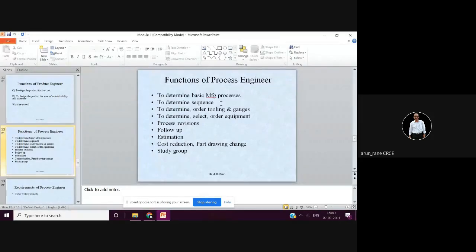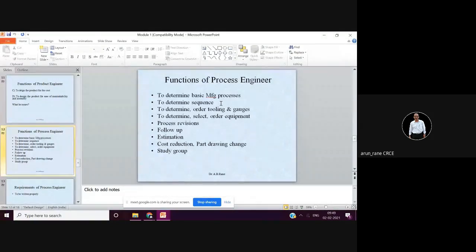For complete plant equipment, such as heat treatment, induction furnaces, or powder coating, whether to do it in-house or outside, that is what is called the make or buy decision. The make or buy decision has to be taken by the process engineer, whether it is to be manufactured inside or whether it will be economical to offload it, that is, give it to the outside.